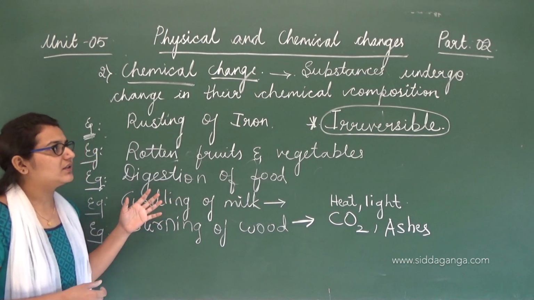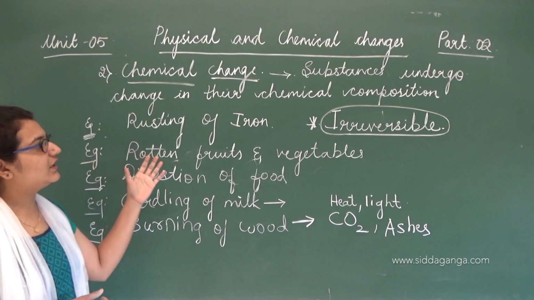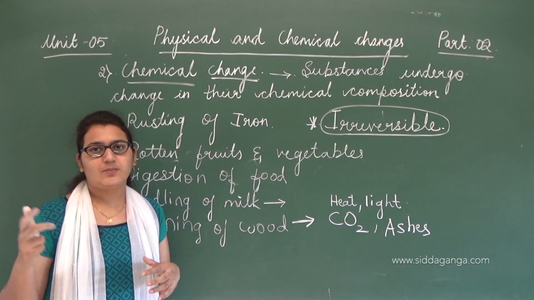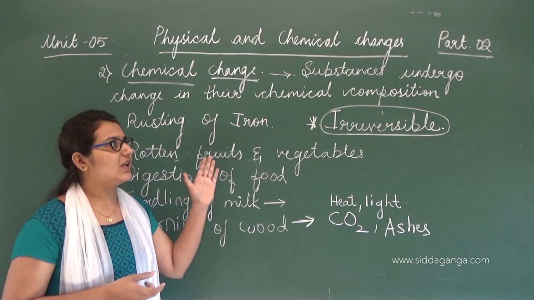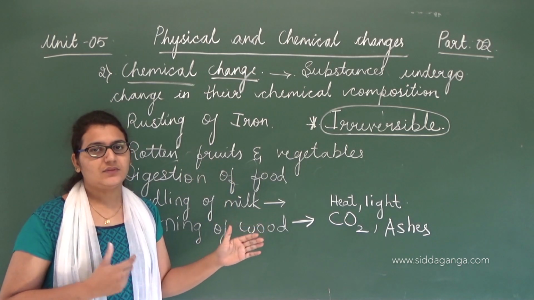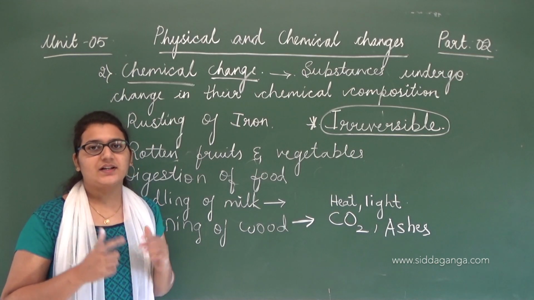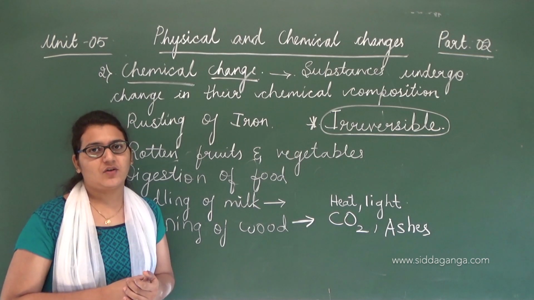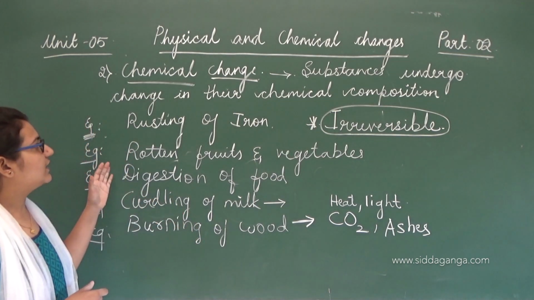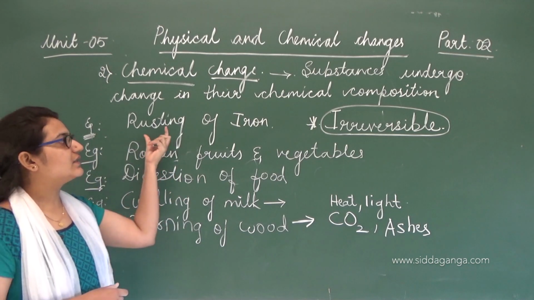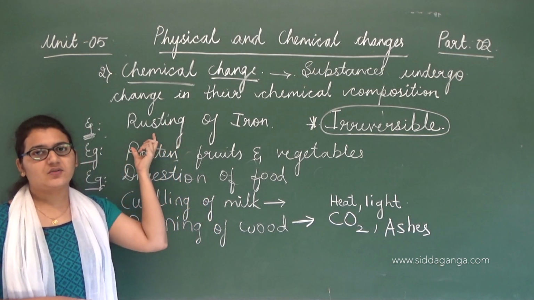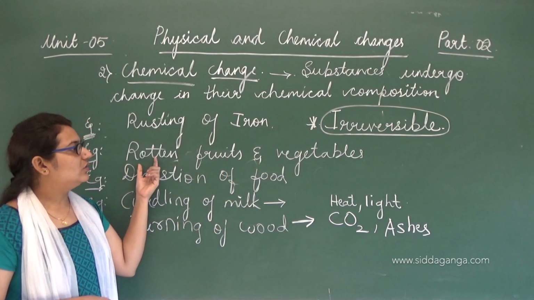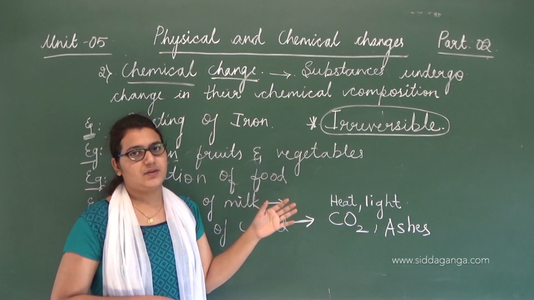Chemical change is nothing but substances undergoing a change in their chemical composition. This is the major point. Whether or not they change in their physical properties doesn't matter, but there is a change in the chemical composition. Whereas in physical changes, there has to be a change in the physical properties, and there is no question of a change in the chemical composition, right? Examples are rusting of iron. Here again, rust is a new product formed, and from this rust we cannot get back the same iron, right? So chemical change is irreversible.